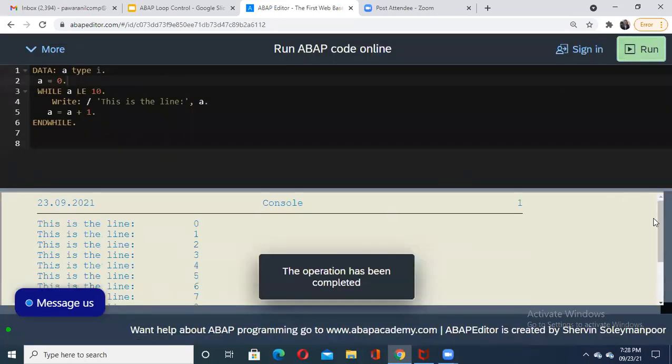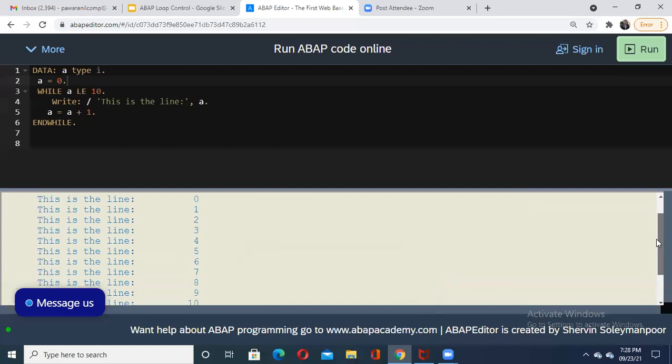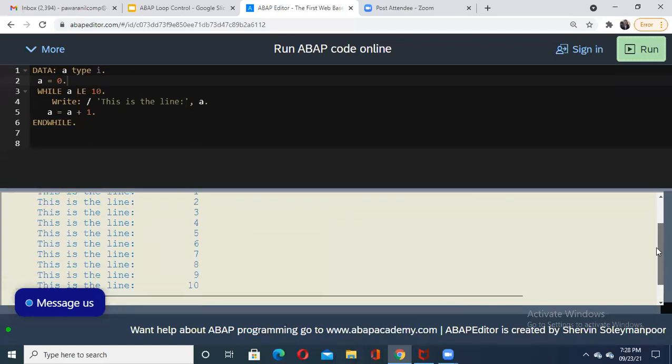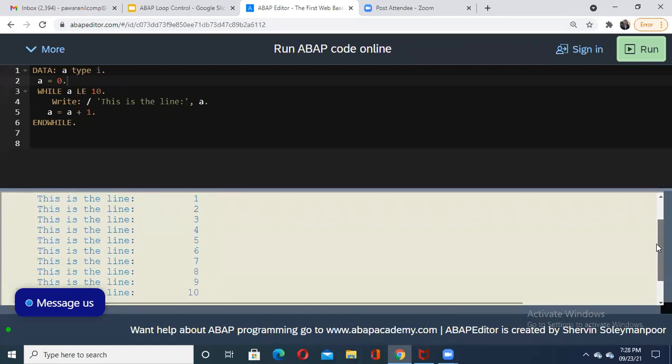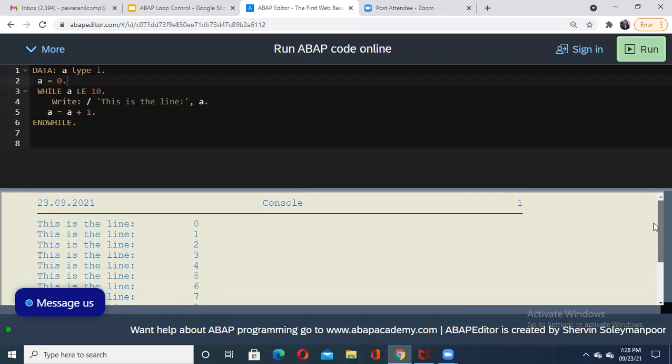See that you are able to get my output here. Now 10 is added there. It is just checking less than or equal to, so when it prints 10 and then comes to 10 plus 1, it becomes 11. After that, it stops. This is the way we are executing that while loop.